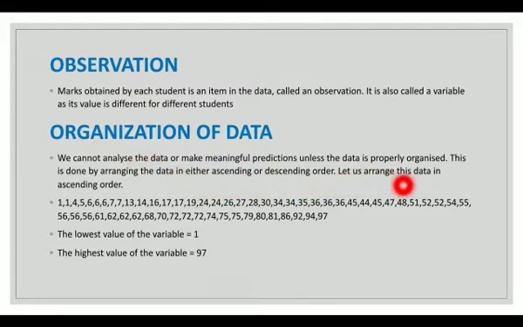Let us arrange this data in ascending order. So the ascending order starts from the lower number to the higher number. So 1, 1, 4, 5 and so on. The highest number is 97. So I can easily predict which is the lowest value of the variable, that is 1, and the highest value of the variable is 97.